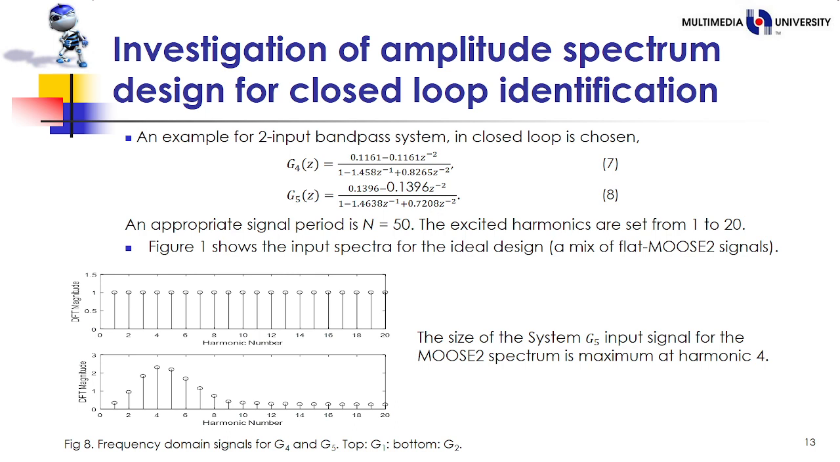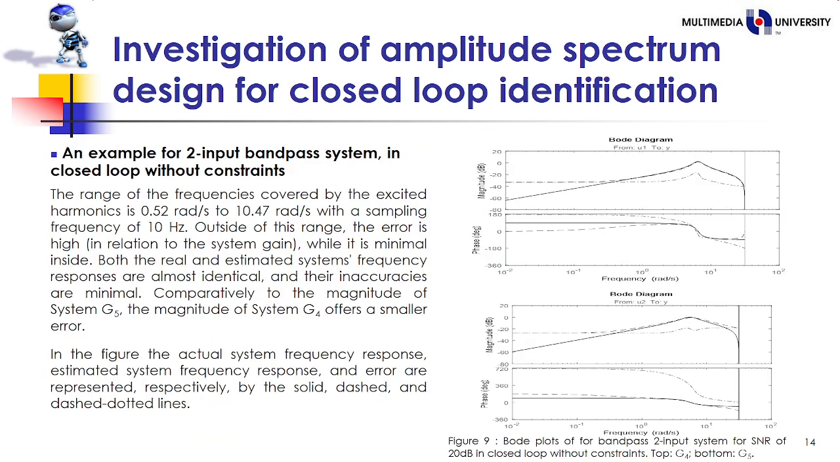Investigation of amplitude spectrum design for closed loop identification. An example for a two-input bandpass system in closed loop is chosen, where the signal period is N equals 50 and excited harmonics are set from 1 to 20. For figure 8, we can see the size of system G5 input signal for the most spectrum is maximum at harmonic 4.